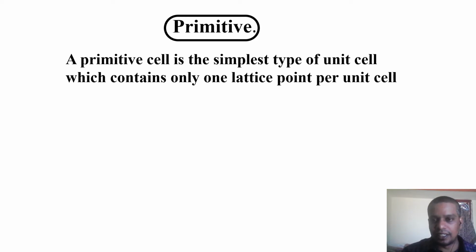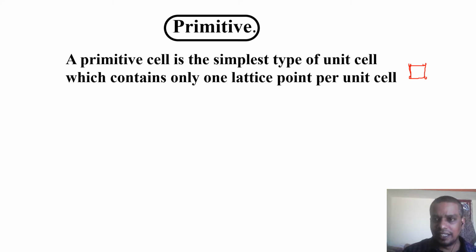So I am drawing here. If you take the square lattice, only the corners have atoms. There are no atoms inside or at the edges. So you can say this is a primitive cell.